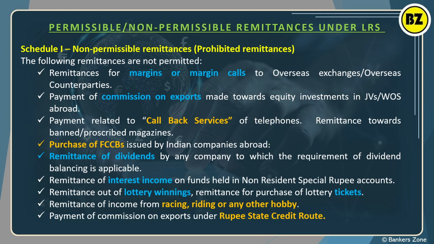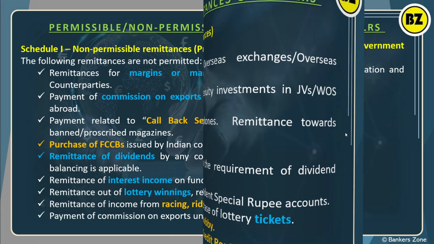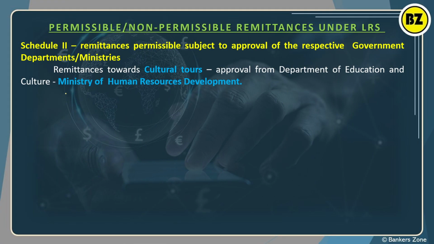Okay, so these are all about schedule 1 of the FEMA, which is prohibited. Now we will see schedule 2. See, schedule 2 is very simple, where you need to take permission before doing the remittance. If you are remitting money for a cultural tour, for example, a group of people going to Indonesia for a cultural visit, in such cases you need approval from what? From the Ministry of HRD. Okay, very easy.